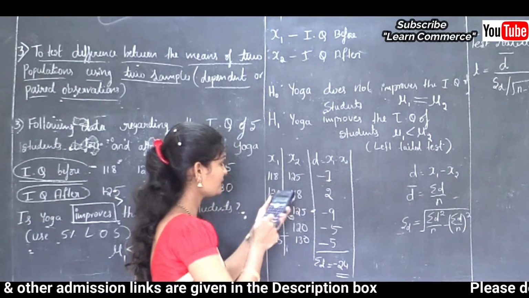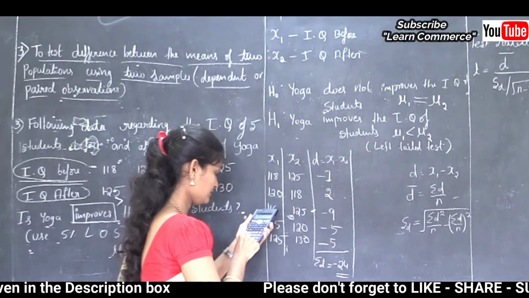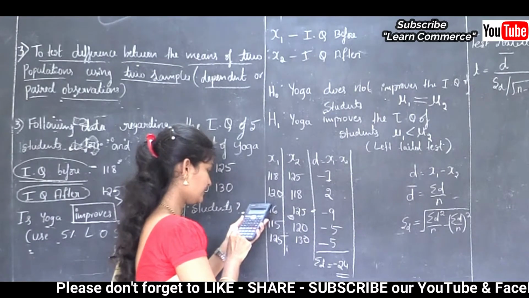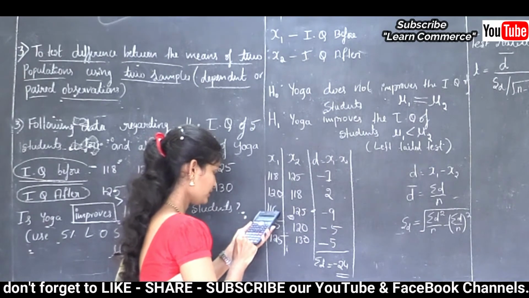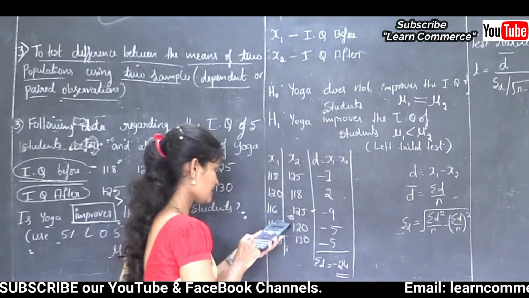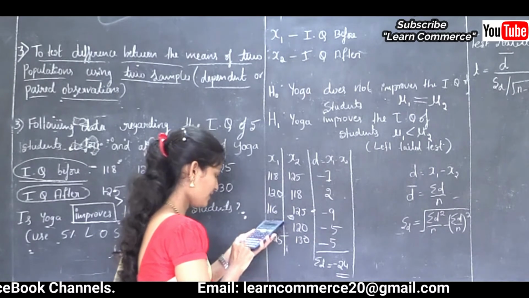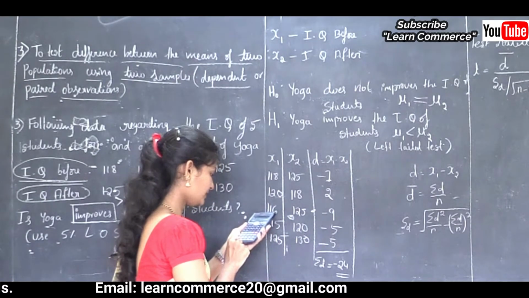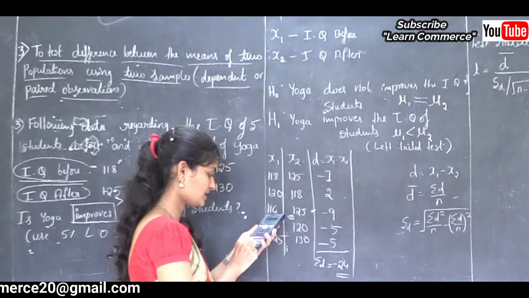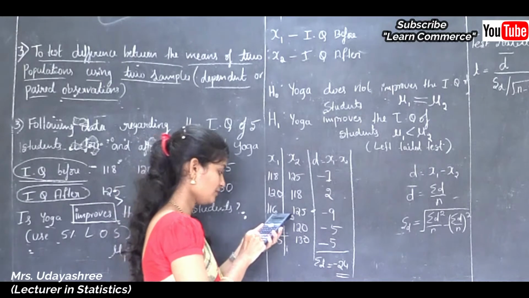118 minus 125 is minus 7, then 120 minus 118 is 2, then 116 minus 125 is minus 9, then 115 minus 120 is minus 5, then 125 minus 130 is minus 5. So sum of D is minus 24, that is minus 7 plus 2 minus 9 minus 5 minus 5.